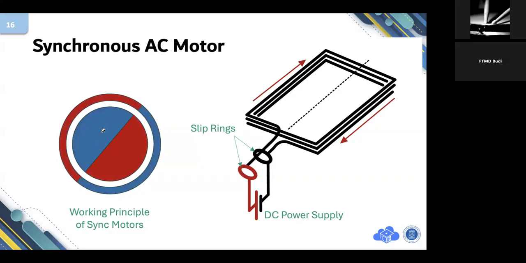I think this animation helps you to understand how a synchronous AC motor works. Please let me know if you are still attached to my explanation.